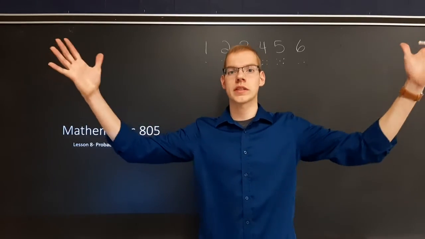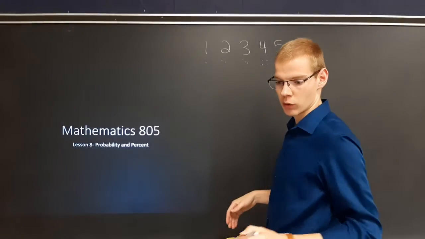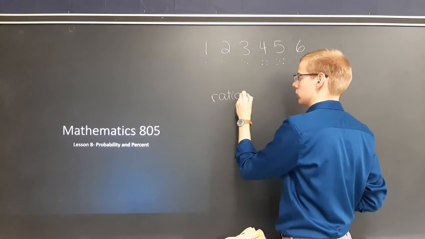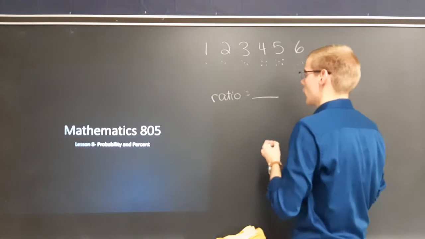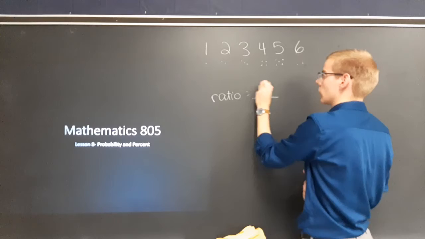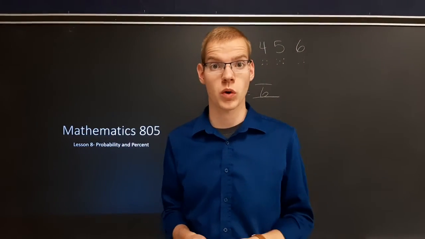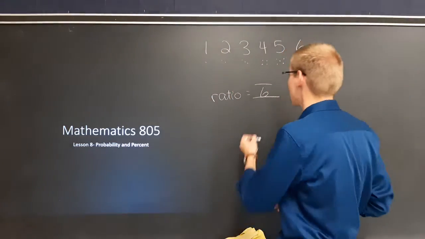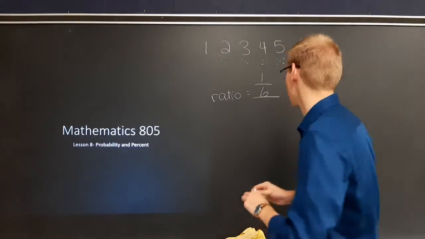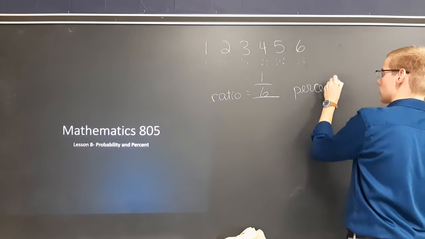How many are there altogether? That's our bottom number for our ratio as a fraction. There's 1, 2, 3, 4, 5, 6 altogether. How many 6s are there? Well, there's just 1. So that would be our top number. So we got that. Afterwards, we're looking for our percent.